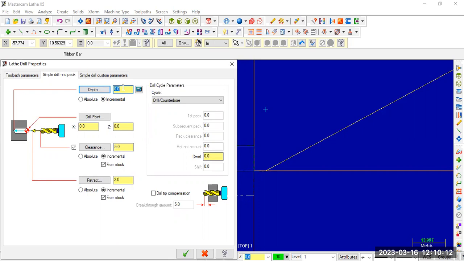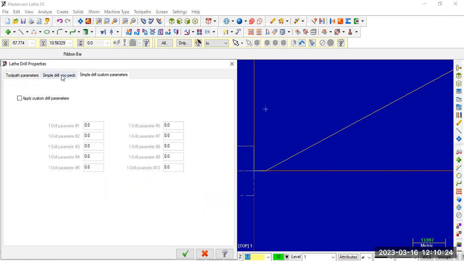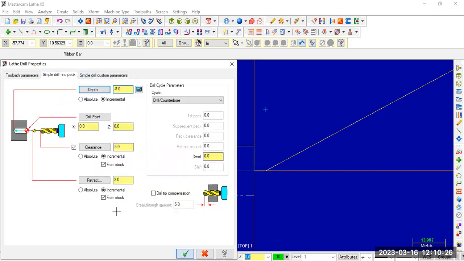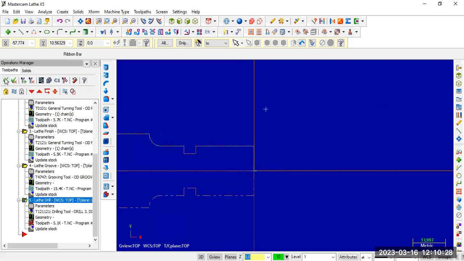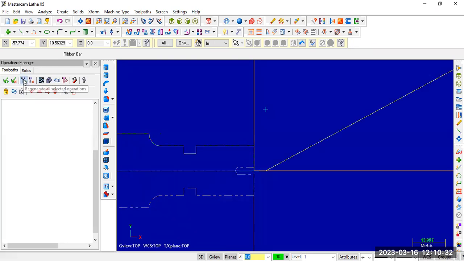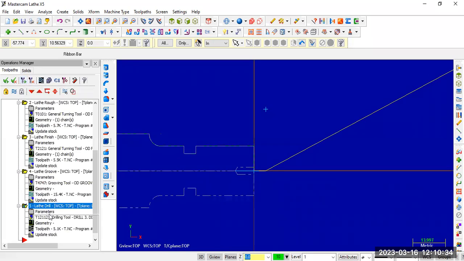The hole has some depth of cut, say some 8 mm. Okay, so 8 mm, a hole is formed over the end face.